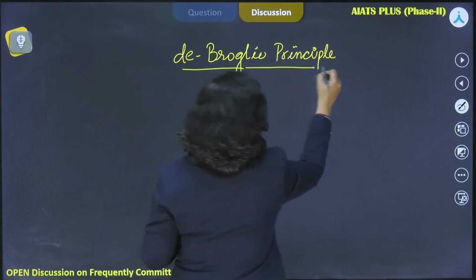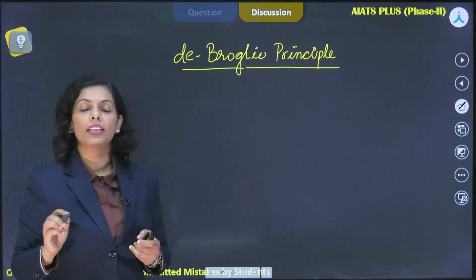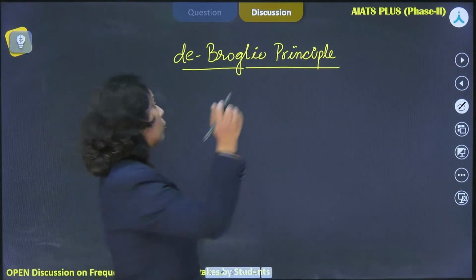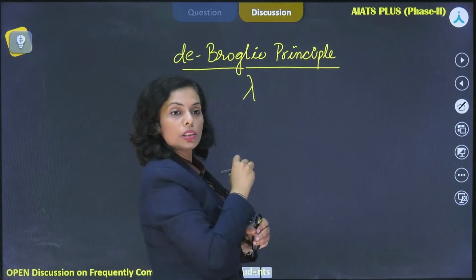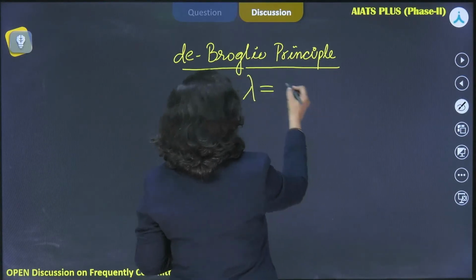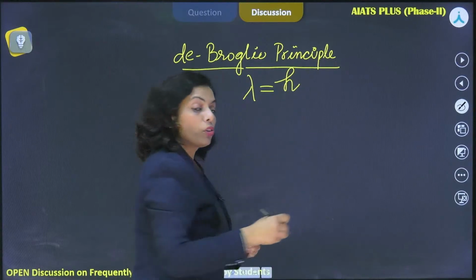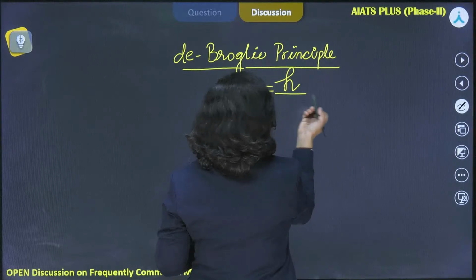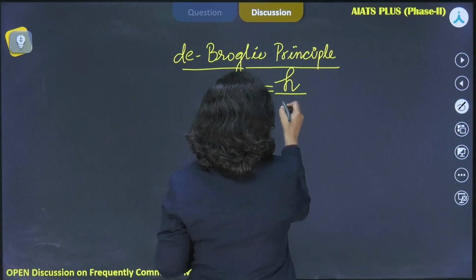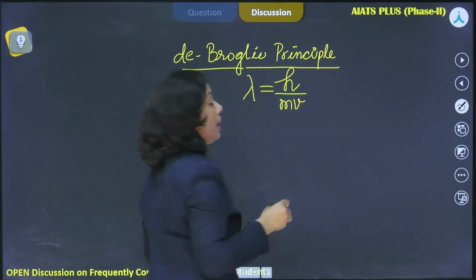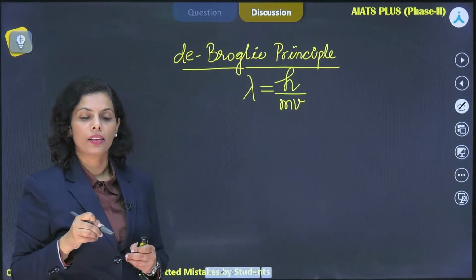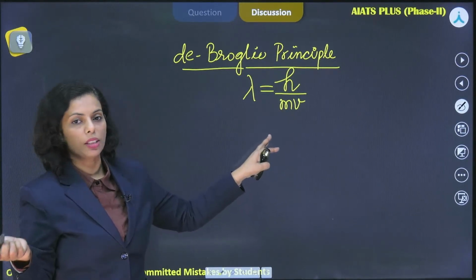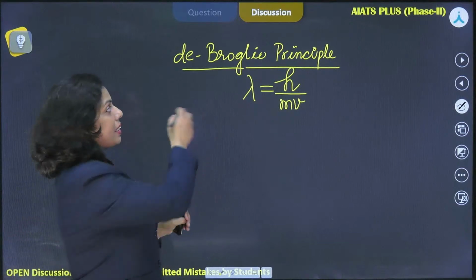What it is? What it says? That subatomic particles have both wave-like nature as well as particle-like nature, right? And how are these natures related? That lambda is inversely proportional to the momentum of the particle, right? And that constant which comes here is h, the Planck constant. So lambda is h by p, or h by mv. P is the momentum and momentum is mv, right? This is the de Broglie principle.